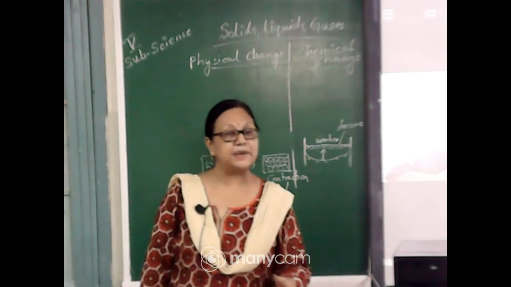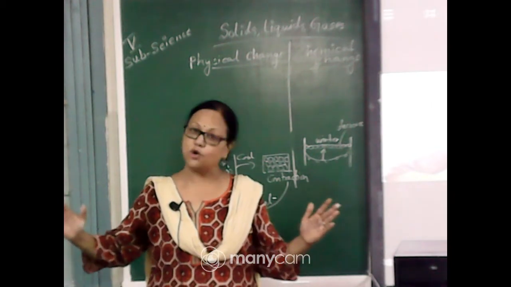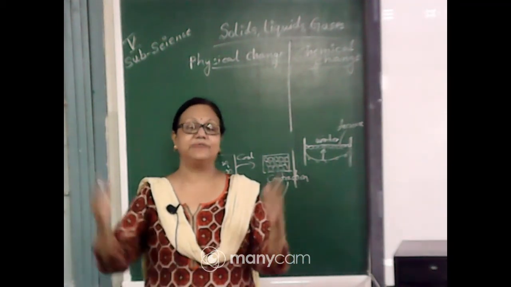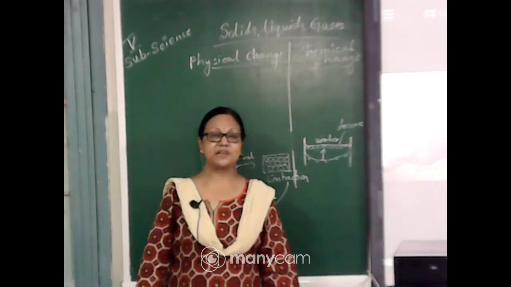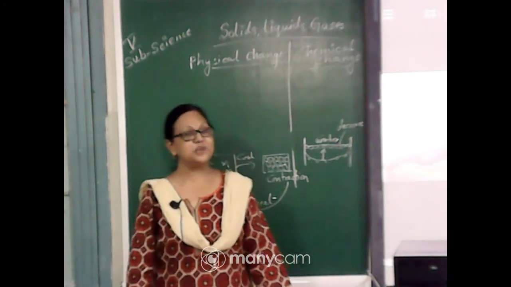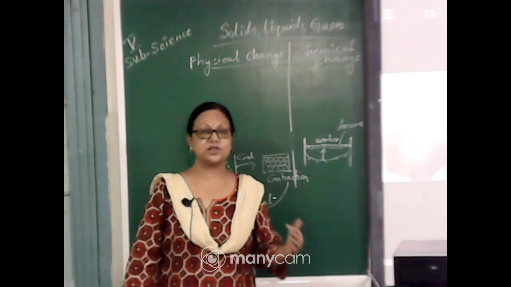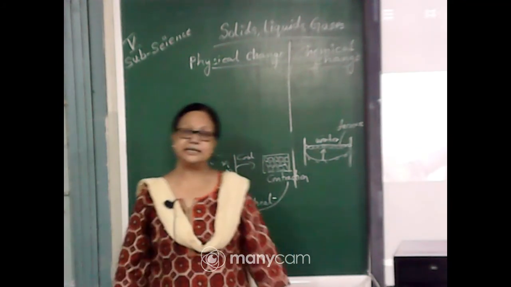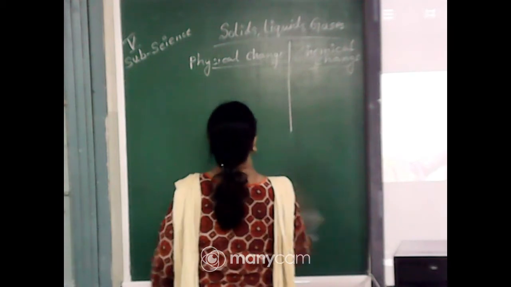Understood? So expansion means a thing or matter increases its size. Okay? And contraction means the molecules come close to each other and decrease in size. So this is the difference between contraction and expansion. Expansion means anything is increasing in length or height, and contraction means the molecules are coming close to each other and decreasing in size. Understood? Now there is another concept, we will go for that, that is the physical and chemical change.